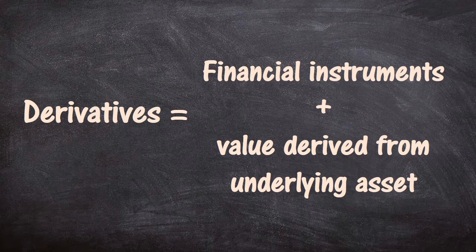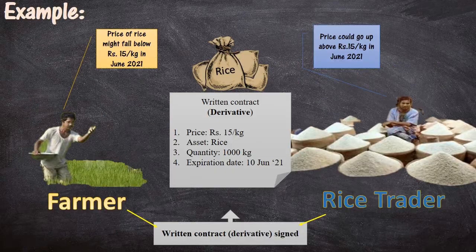For example, let's take a farmer who owns a paddy field. He forecasts the price of rice to fall next year, that is in 2021, by June. To safeguard his interests and to avoid incurring heavy loss on his paddy cultivation, the farmer strikes a contract, a written one, with a rice trader.